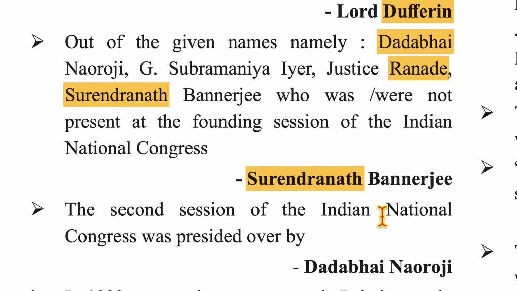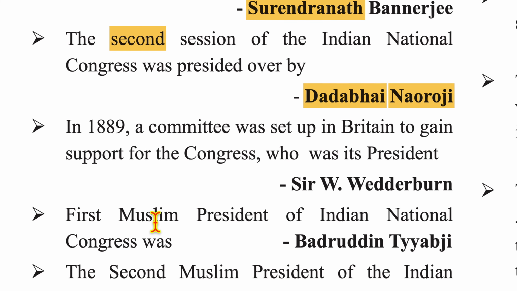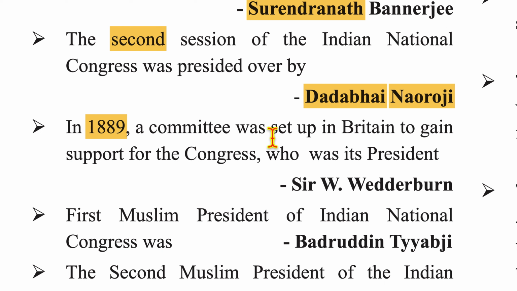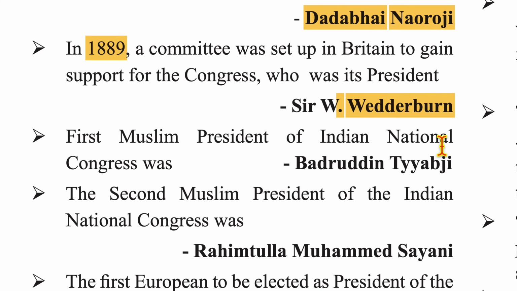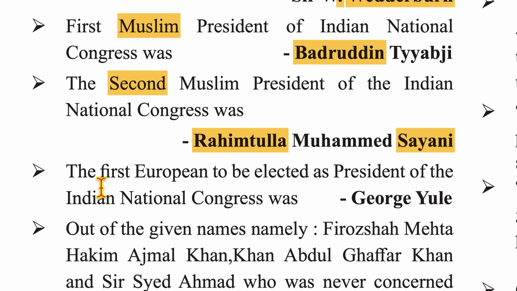Now, the second session of Indian National Congress was presided over by Dadabhai Naoroji. In 1889, a committee was set up in Britain to gain support for the Congress. Who was its president? Answer is Sir W. Wedderburn. The first Muslim president of Indian National Congress was Badruddin Tyabji. The second Muslim president of Indian National Congress was Rahimtullah Muhammad Sayani. The first European to be elected as president of Indian National Congress was George Yule.